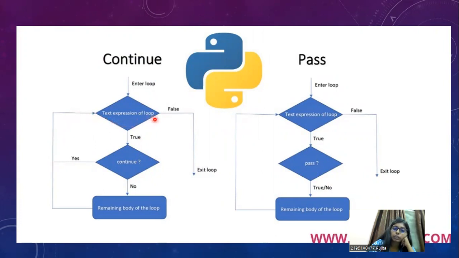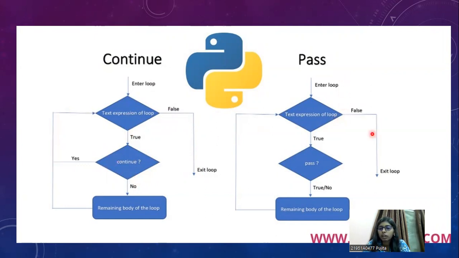If the test expression is false, you exit the loop. If continue is not required, so it is a no, then you go to the remaining body of the loop and come back to the test expression again. If that is false, you exit the loop. So this is how the flowchart of the continue statement goes.